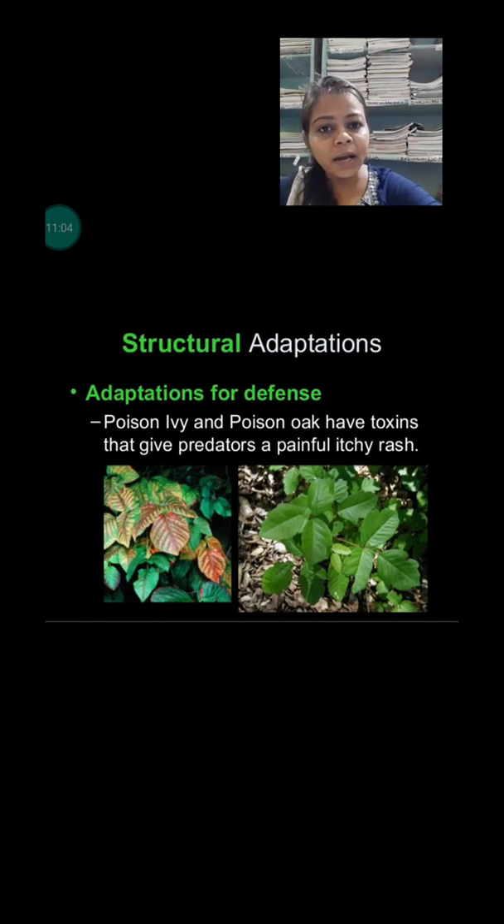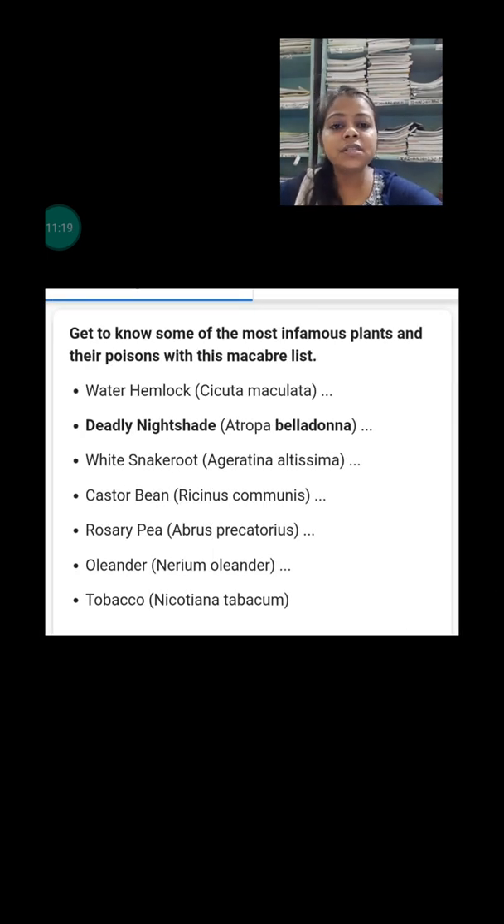Next, some plants have poison in them. Okay, if the plant has poison, naturally the animal will not eat those types of plants. So poison ivy is a very common example of that type of plant. Next, I want to discuss some more important poisonous plants, which are water hemlock, white snakeroot, rosary pea, oleander, tobacco. These are also poisonous plants, and this is very, very important. Okay, one question can be asked from this topic.